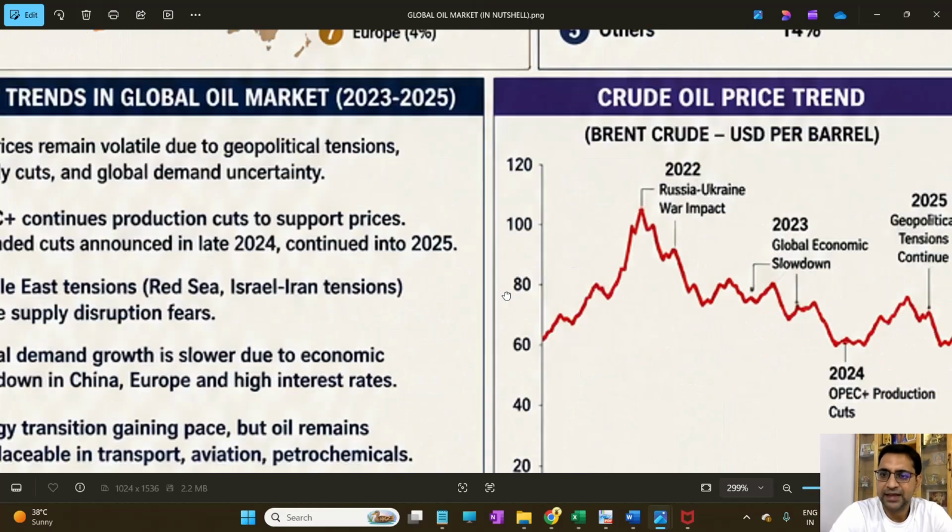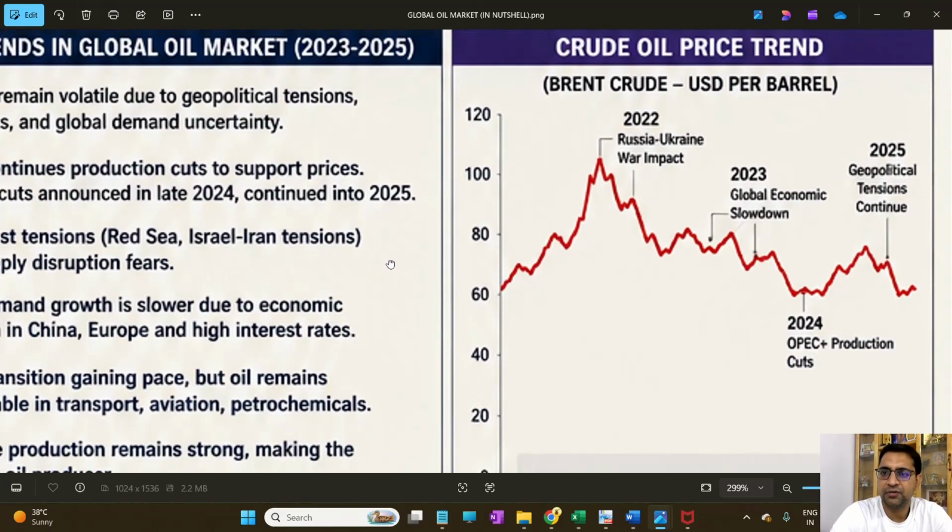If we go by that, we can see here Brent crude in US dollars per barrel. In 2022, when the Russia-Ukraine war had its impact, Brent crude went from 60 to more than 100.